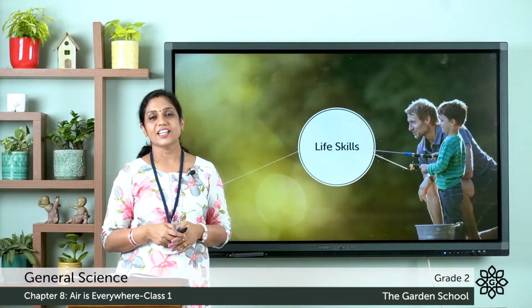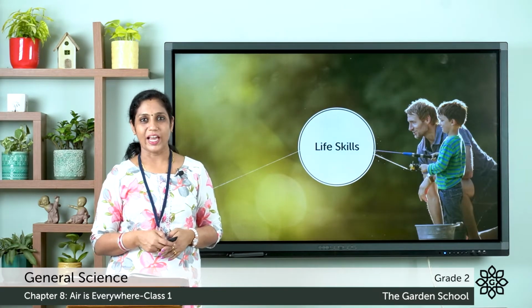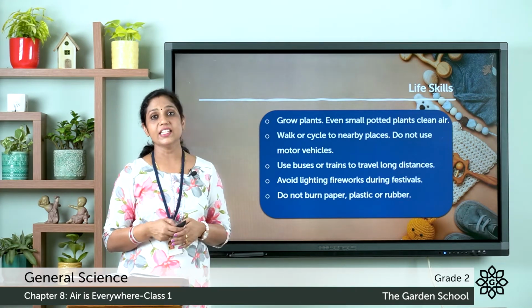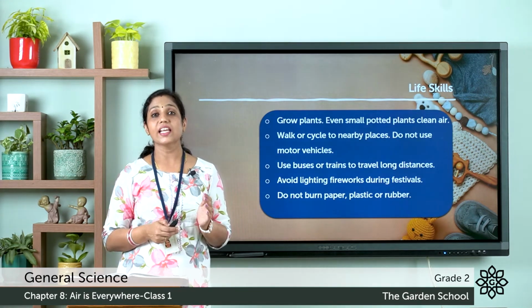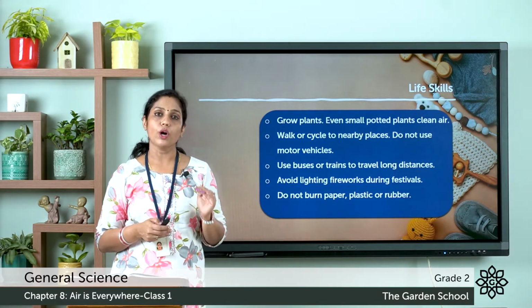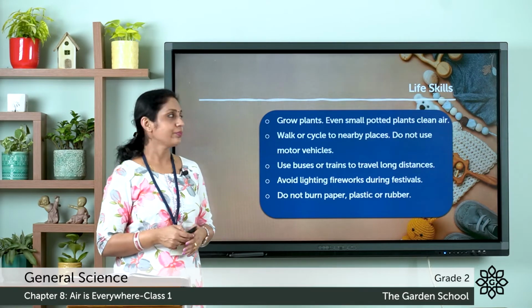Next, let's learn some of the life skills related to air. Grow plants. Even small potted plants clean air. So plants clean air. So what you have to do? You have to grow more plants. Even potted plants clean the air.